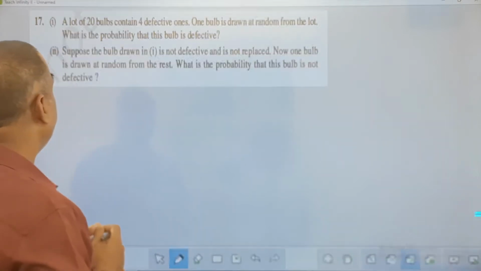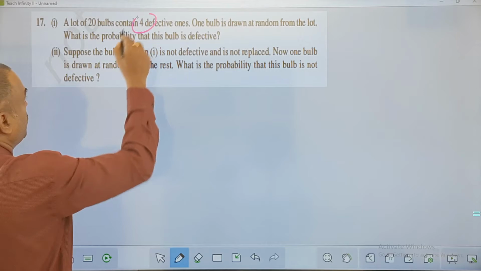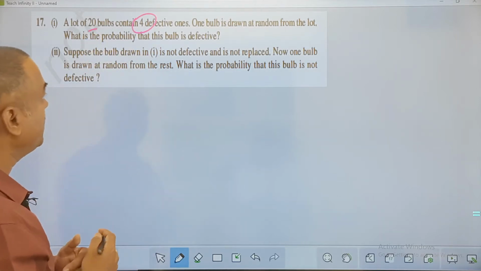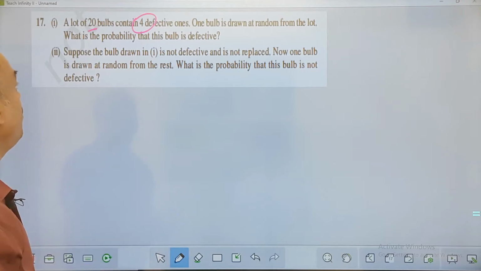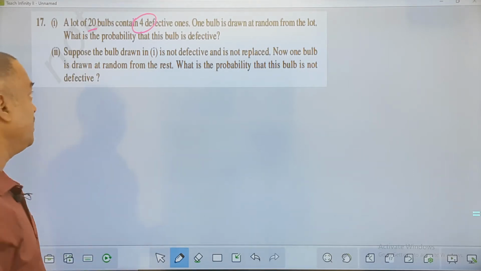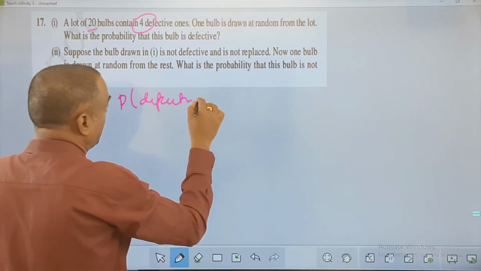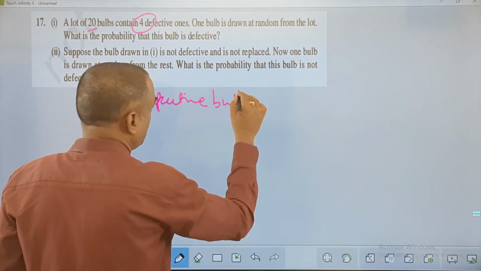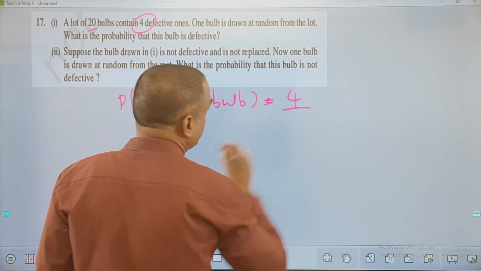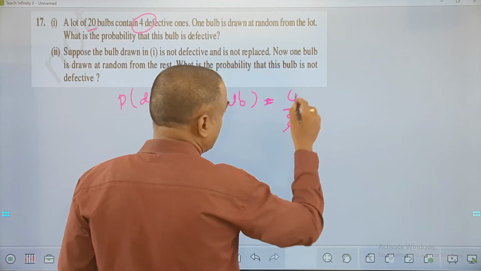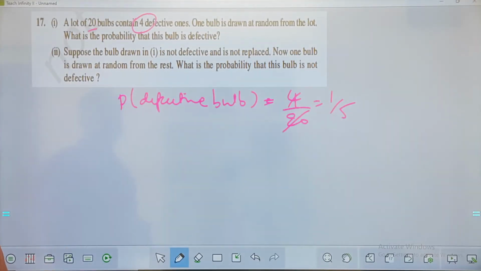Question number 17, a lot of 20 bulbs which contains 4 defective. Out of total 20, 4 of them are defective. One bulb is drawn at random from the lot. What is the probability that the bulb is defective? So, probability of getting defective bulb. How many defective bulbs are there? We have 4 defective bulbs out of total 20. So, 1 by 5 has to be the answer for this. Probability of getting a defective bulb.